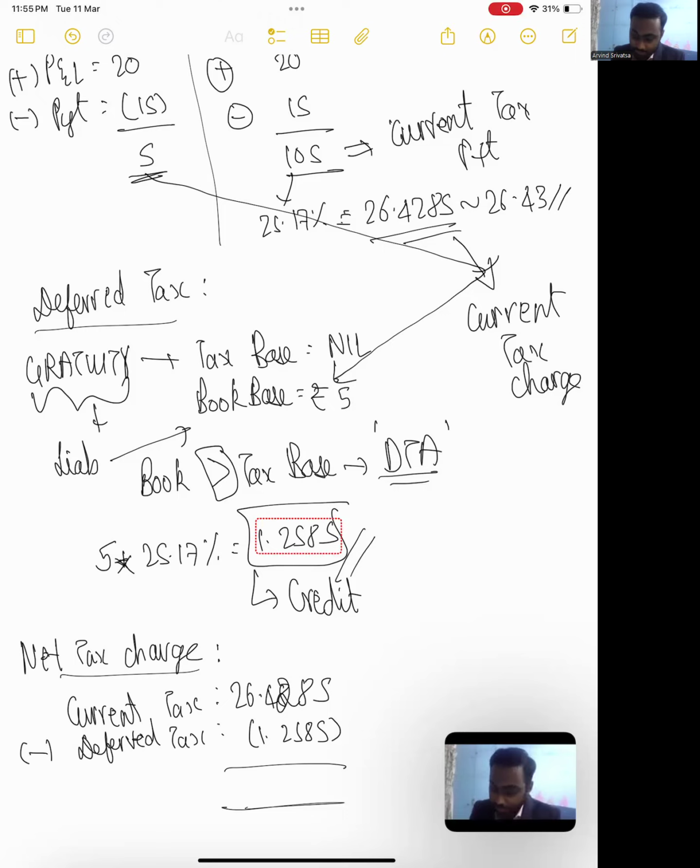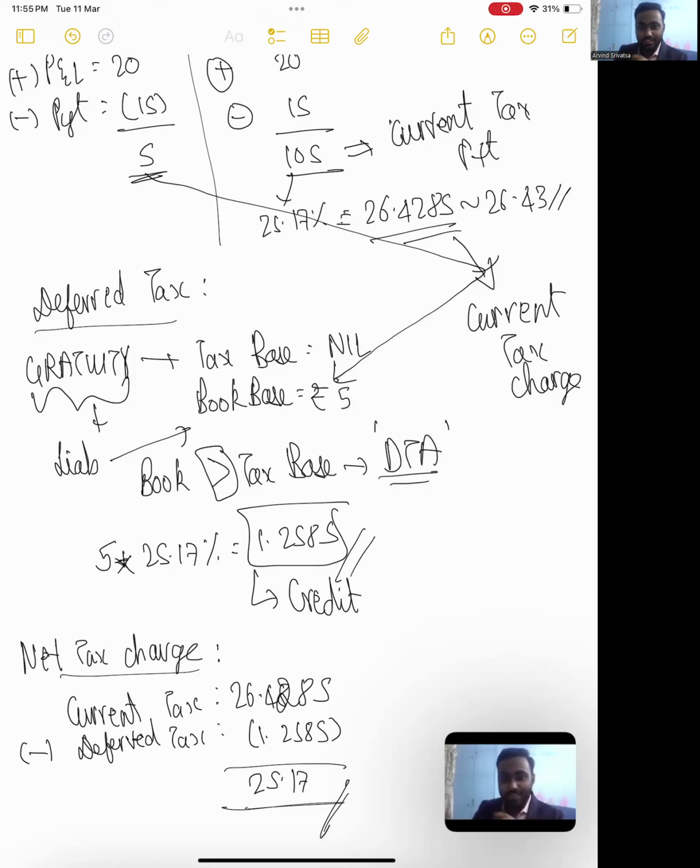26.4285 minus 1.2585. 25.17. Whoa, that seems like magic, right? It's not magic, it's just logic. And I think I just explained the logic. I just took some random numbers on the spot, did that, and I proved that to you that when you